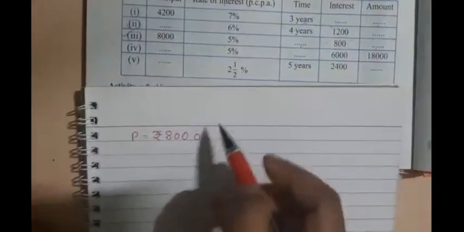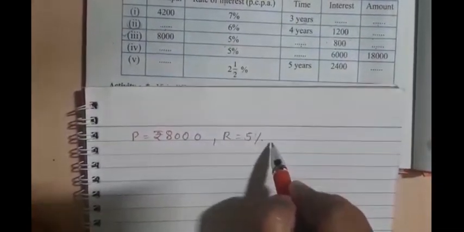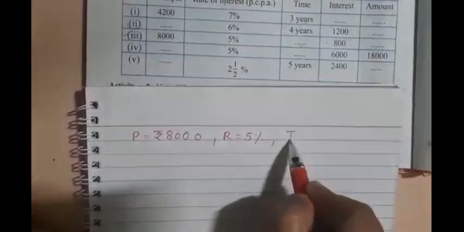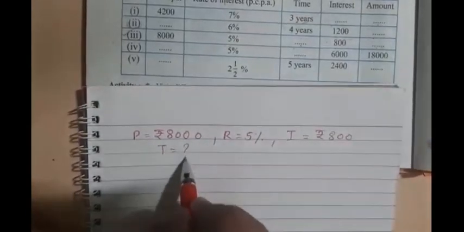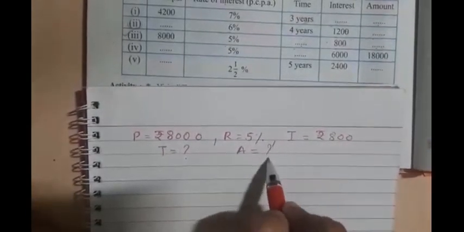Rate of interest 5%. So P is equal to rupees 8,000. Next, R is equal to 5%. Next, interest is equal to rupees 800. What we don't know? T and A. T is equal to question mark. A is equal to question mark.